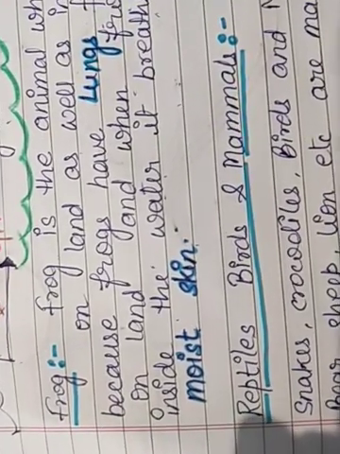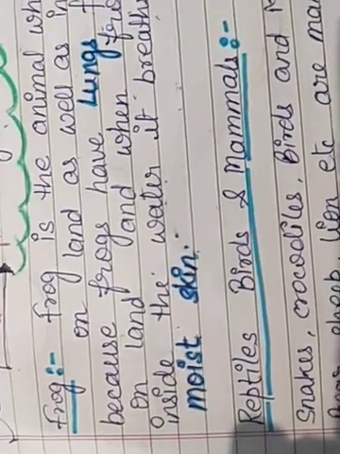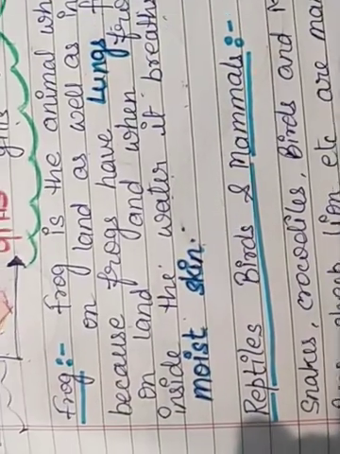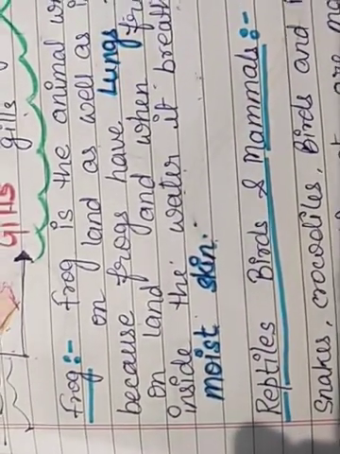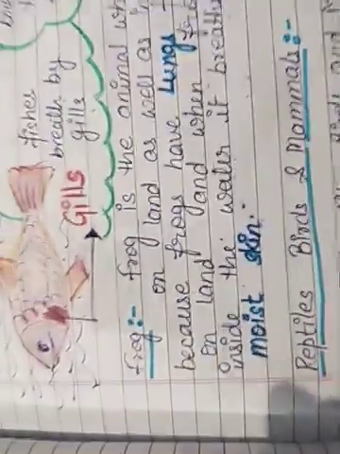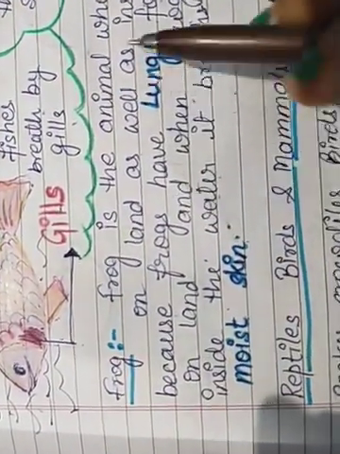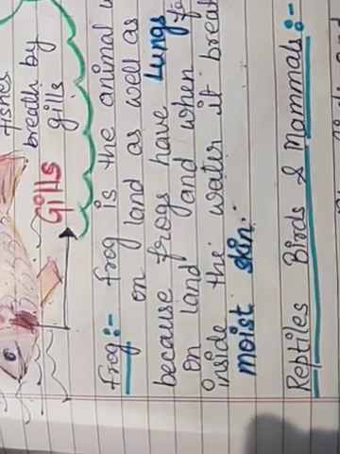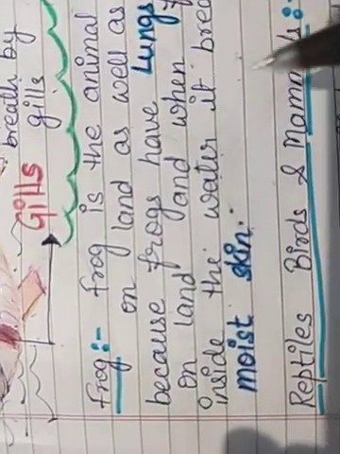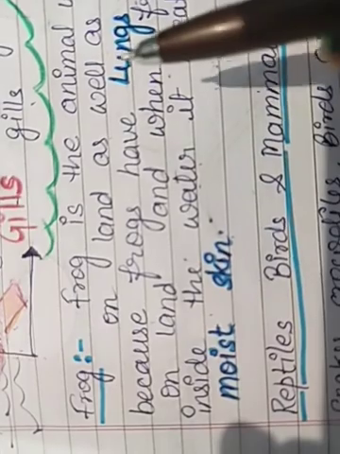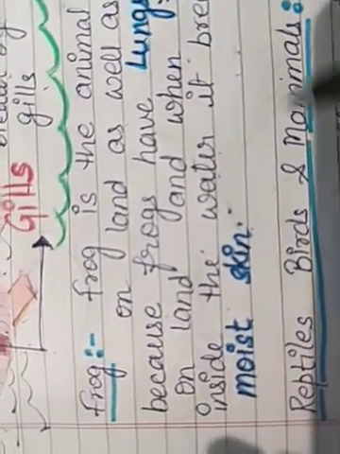But when it stays on the land, they have lungs, so they can easily breathe by the lungs. Because they are animals who easily survive in both areas, land and water, that is why they have two types of organs for breathing.